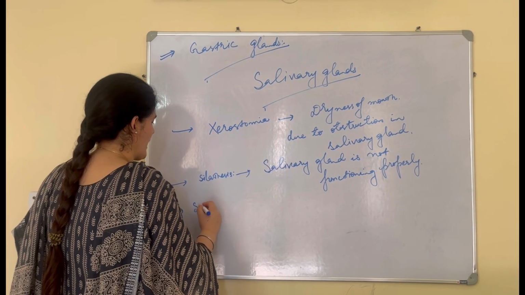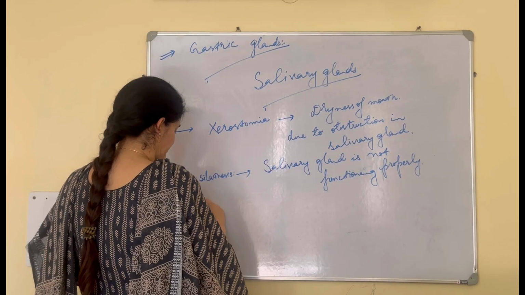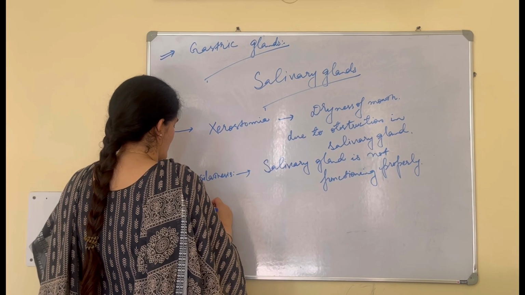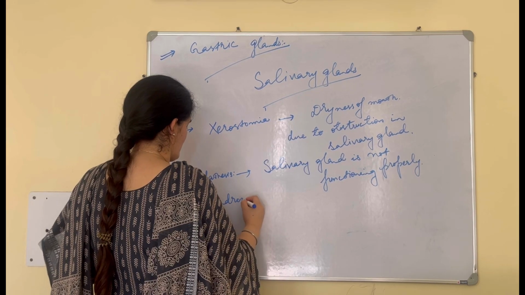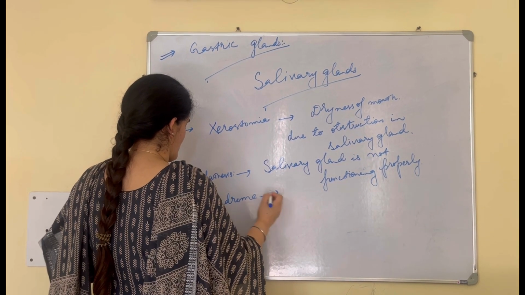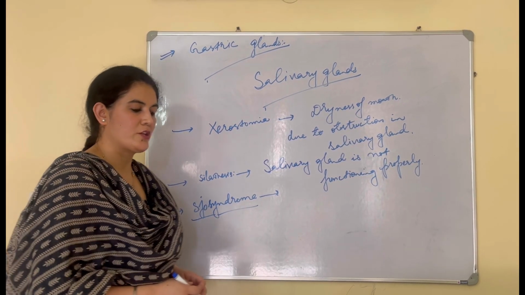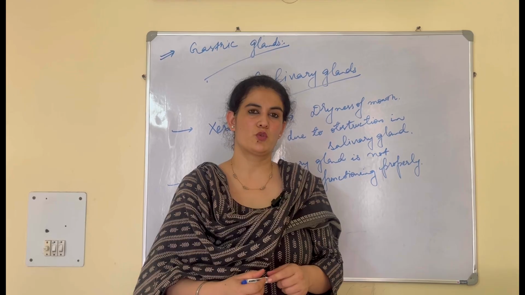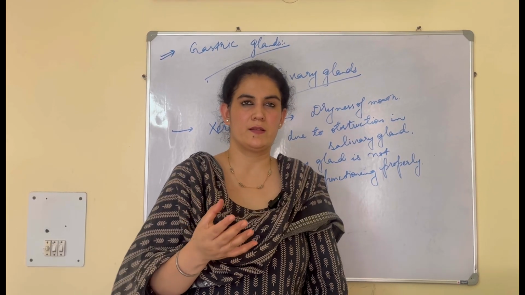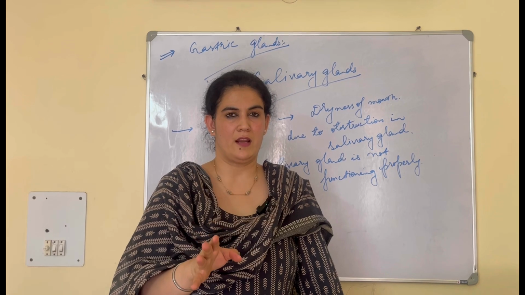And then we have Sjogren syndrome. What is Sjogren syndrome? This syndrome is basically one in which our immune system destroys the salivary gland.